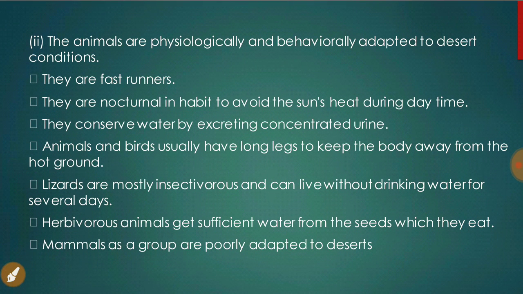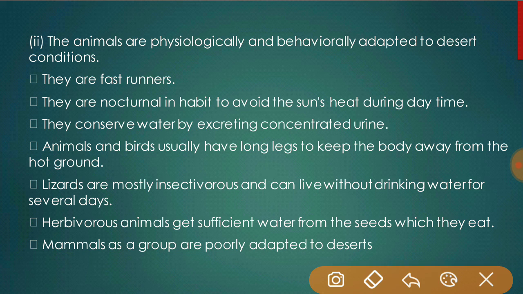Second one is that the animals are physiologically and behaviorally adapted to the desert conditions. In the above portion, we saw the methods of adaptation of the plants. In this part, we have seen the adaptation of the animals: they are fast runners, they are nocturnal in habit to avoid the sun's heat during daytime, and they conserve water by excreting a concentrated urine.